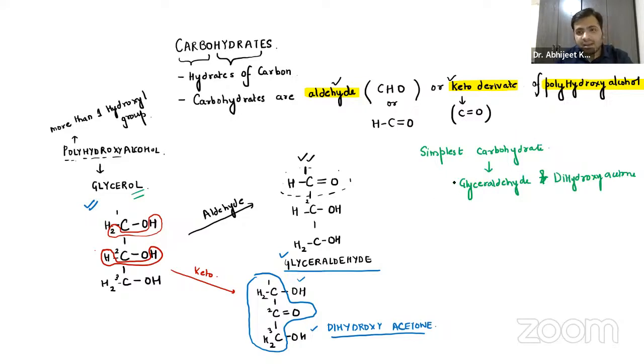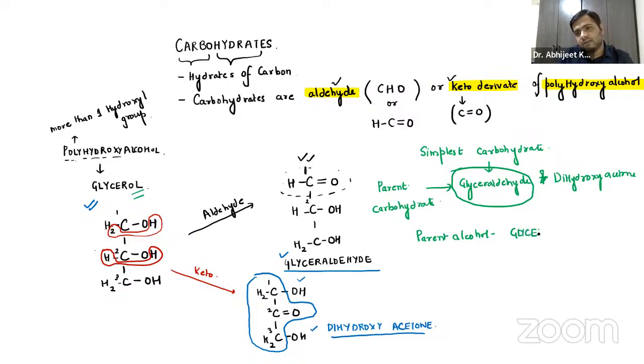Now, the parent carbohydrate out of these is glyceraldehyde. And remember, the parent alcohol over here is glycerol. From glycerol only we are forming glyceraldehyde, and this dihydroxyacetone, that is the keto group. So that is the basic definition.